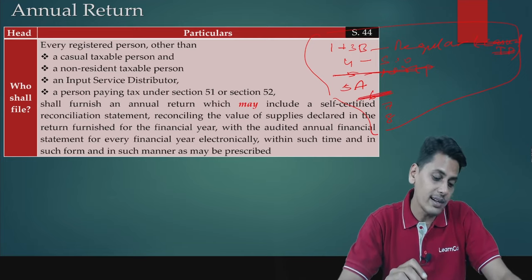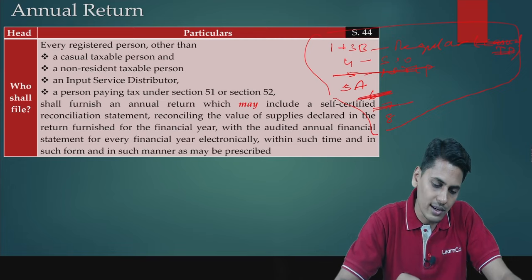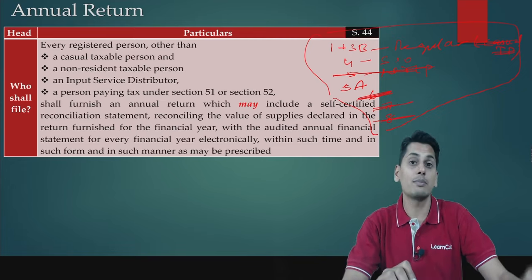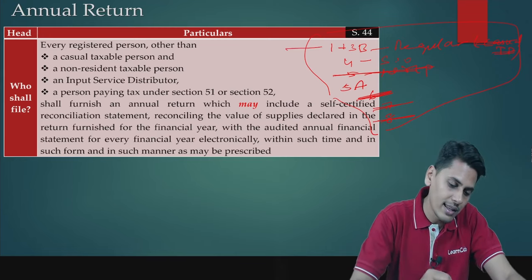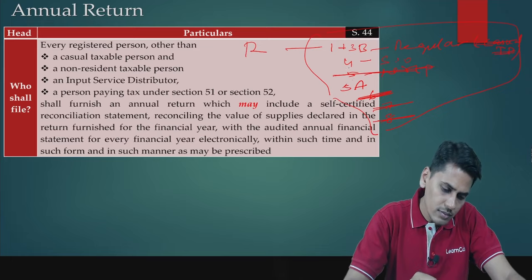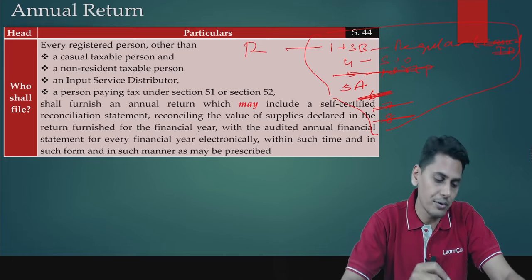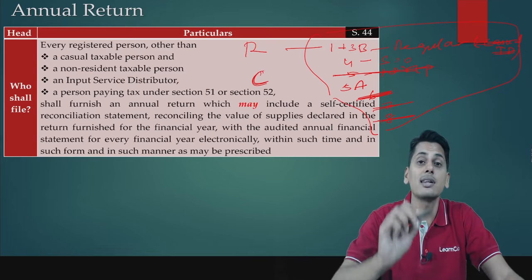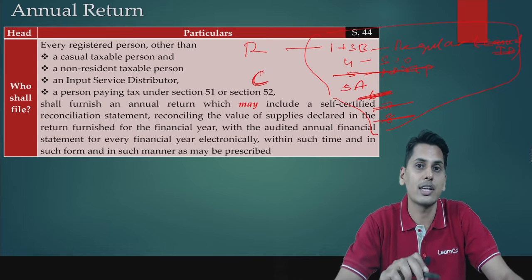A person who is paying taxes under 51 and 52, 7 is ruled out, 8 is ruled out. So friends, who are the persons who are supposed to file annual return? You have GSTR 1 and 3B, that is your regular return. And then GSTR 4, who is this GSTR 4? He is a composition taxable person, a person who is paying taxes under section 10.